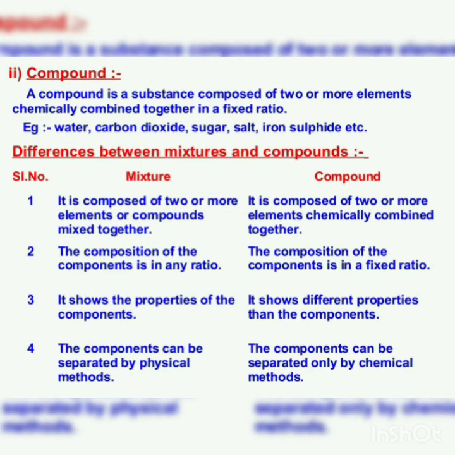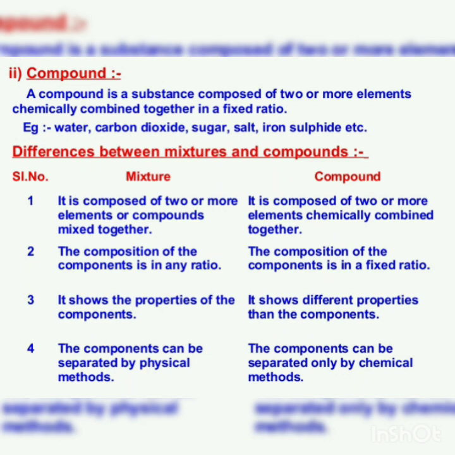Second one is compound. A compound may be defined as a pure substance containing two or more elements which are combined chemically together in a fixed proportion by mass. For example, water is represented by the chemical formula H2O. In this, two elements, hydrogen and oxygen, are present in the ratio of 2 is to 16, that is 1 is to 8 by mass.